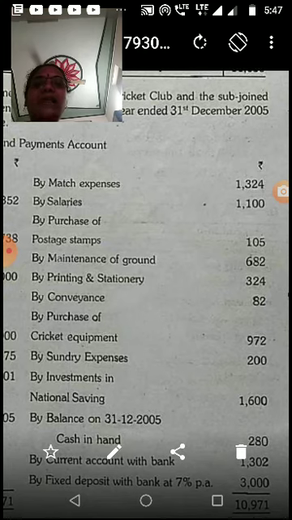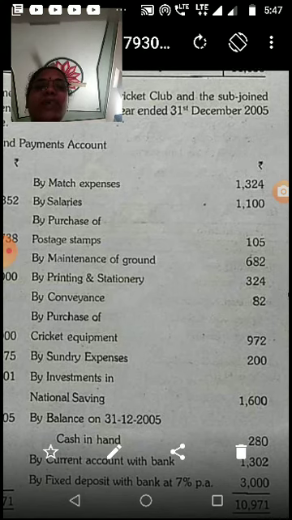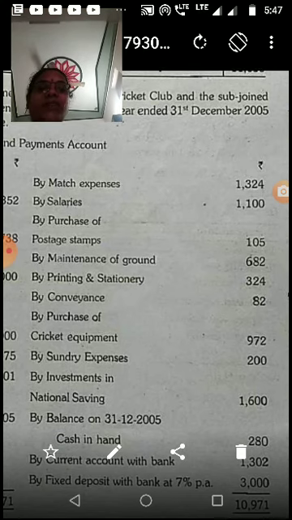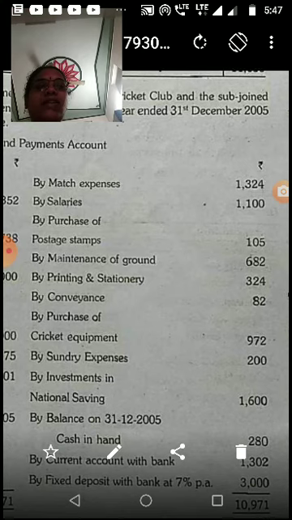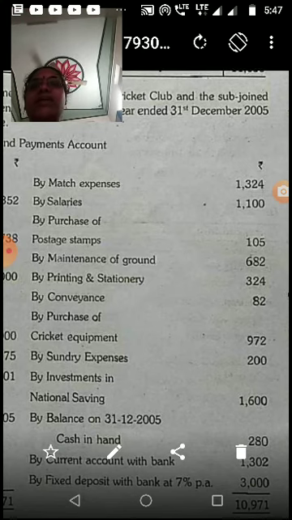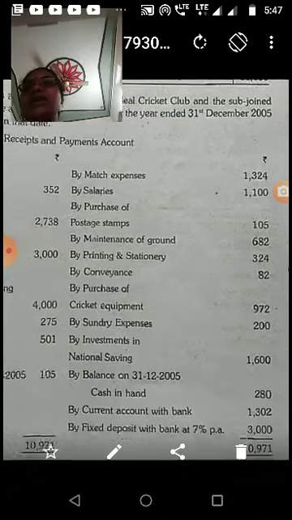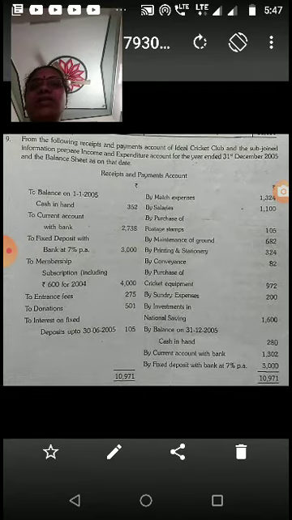By balance on 31/12/2005: cash in hand 280, current account with bank 1,302, fixed deposit with bank at 7% per annum 3,000. The total amount is 10,971. Now some additional information is also given.